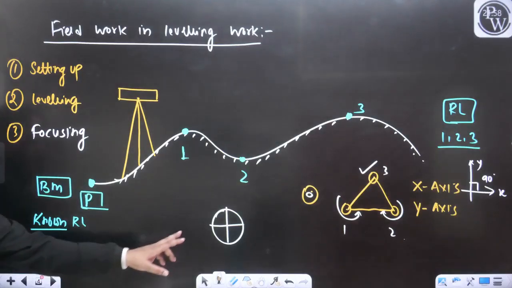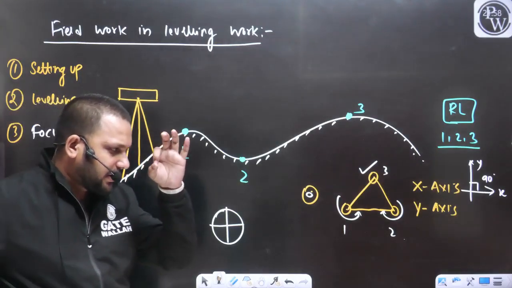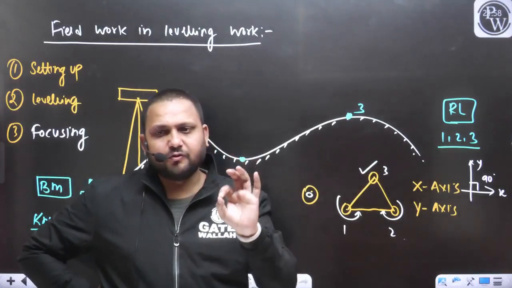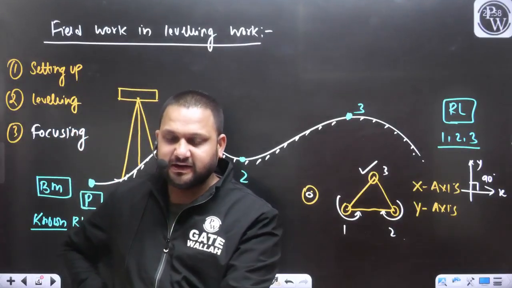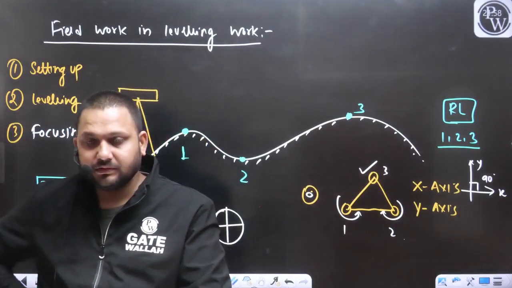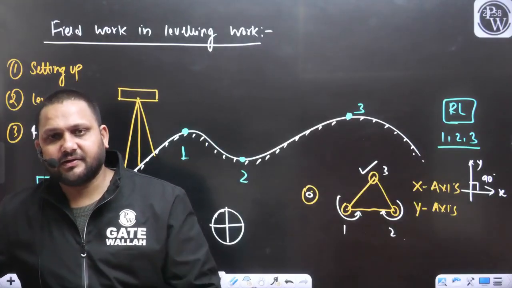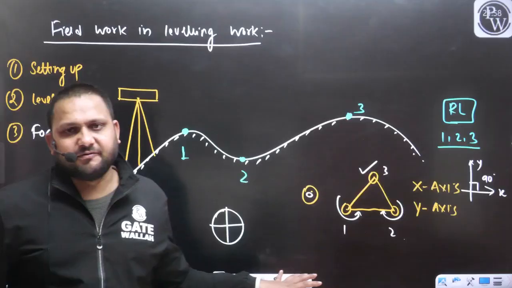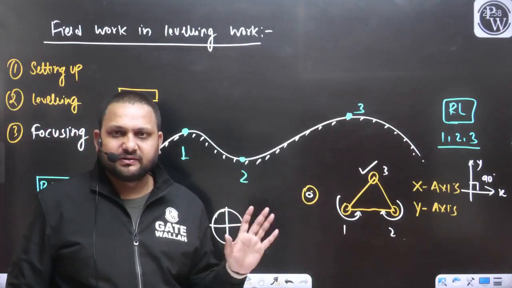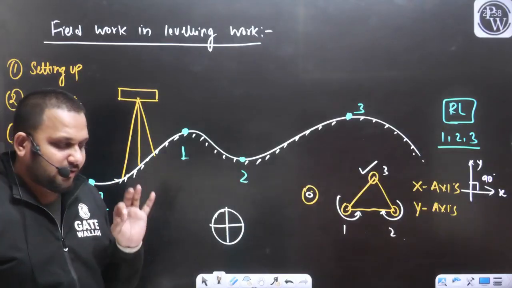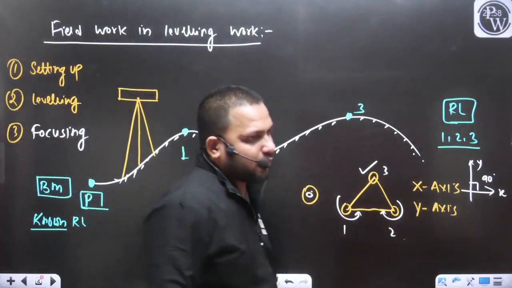If you are able to see these black lines clearly from the eyepiece, then you will say our instrument is focused from the eyesight end. So this diaphragm should be clearly visible. If the diaphragm is not clearly visible, then focusing of the eyepiece is required.